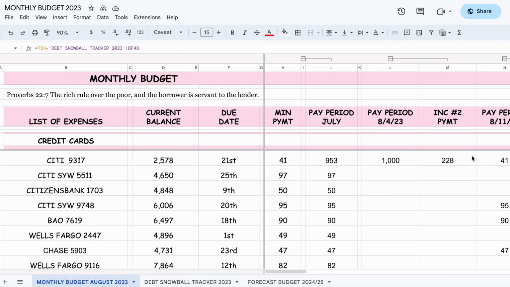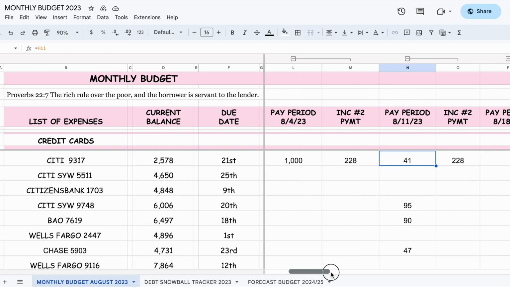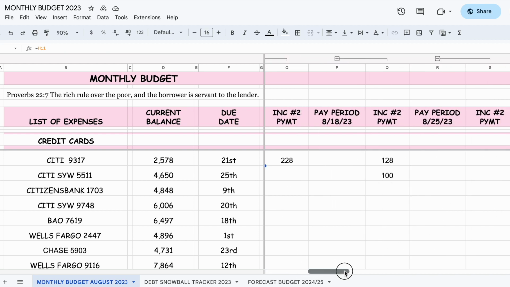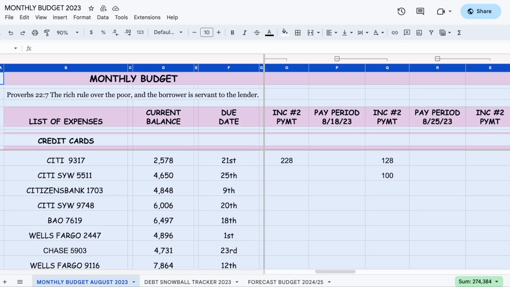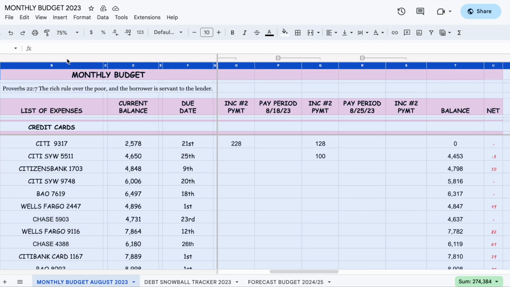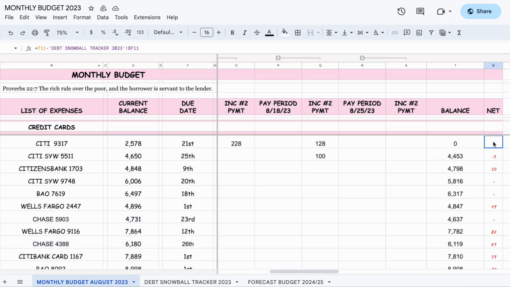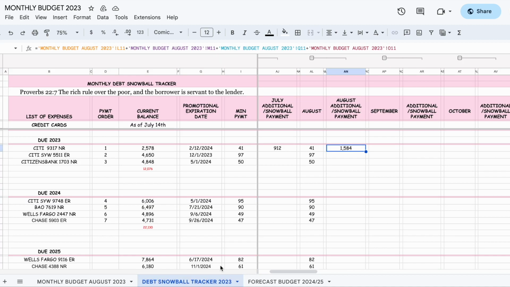Let me take you back. Right here, all we needed was $128 to clear up. Let me just lower this a little bit so you can see. All we needed was $128 to clear the credit card out. And the rest, which is $228, the rest goes to the next credit card, right? The next one that we're paying out, which is this one here.